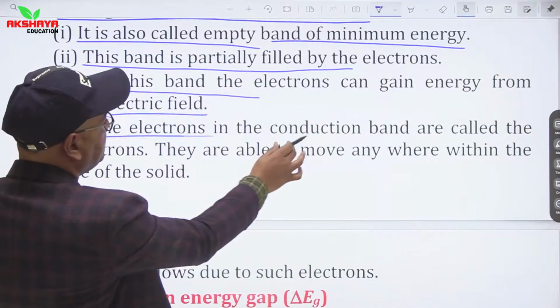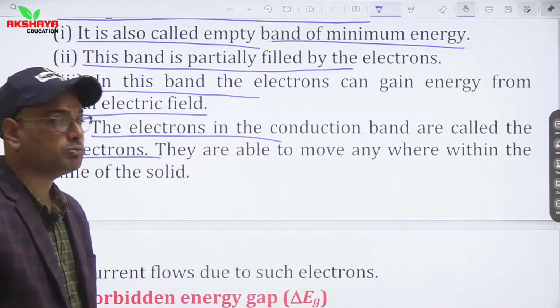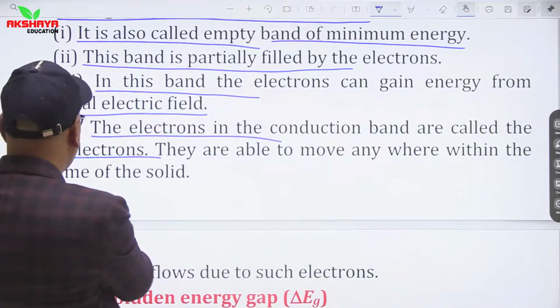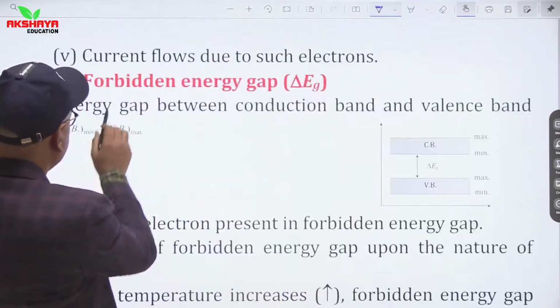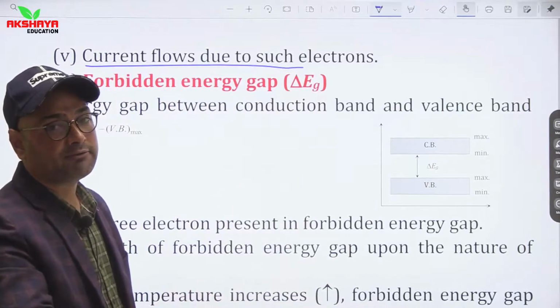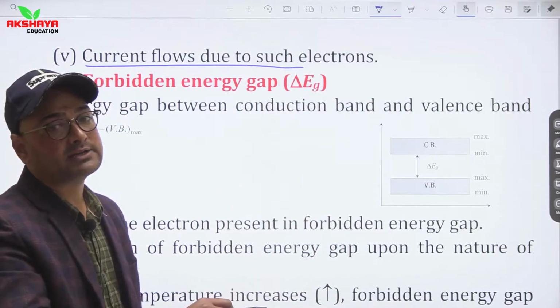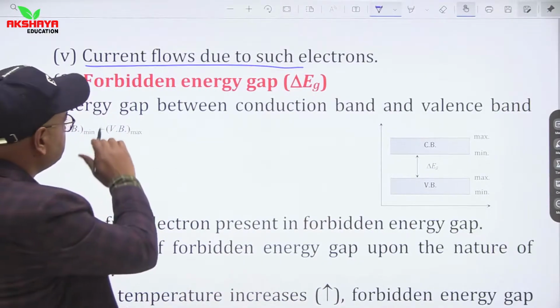The electrons in the conduction band are called free electrons, and they are able to move anywhere within the volume of the solid. As I told you earlier, current flows due to such electrons, the electrons present in the conduction band.